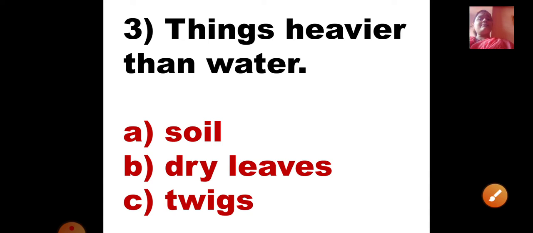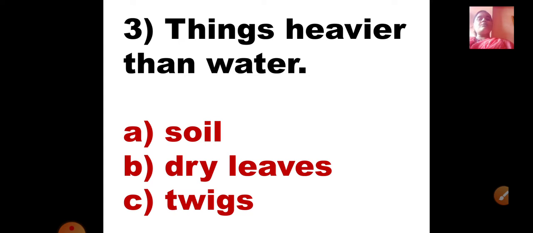Things heavier than water. Okay. Now which is that thing which is heavier than water? The things which are heavier than water sink inside the water. And things which are lighter than water float on water. So here the thing is heavier. So A option is soil, B option is dry leaves, and C option is twigs.